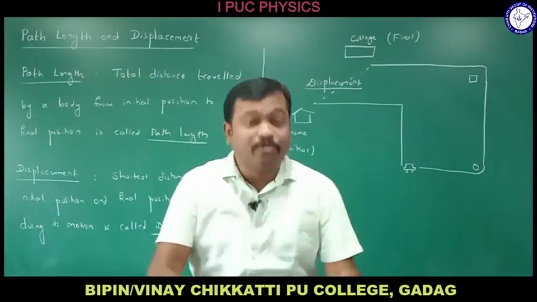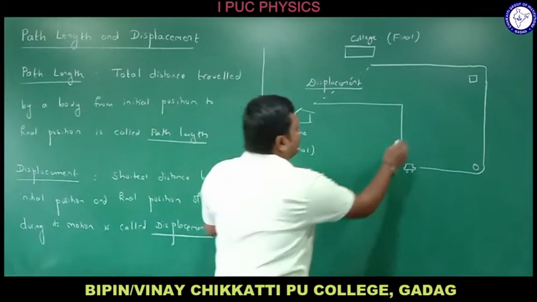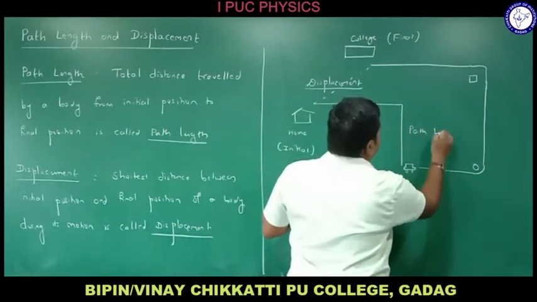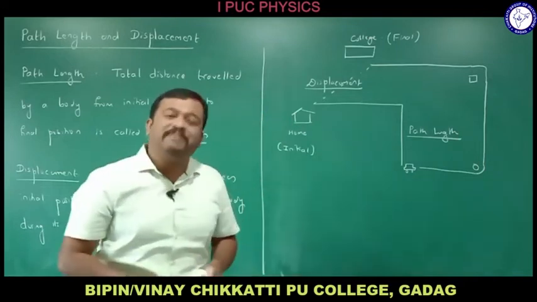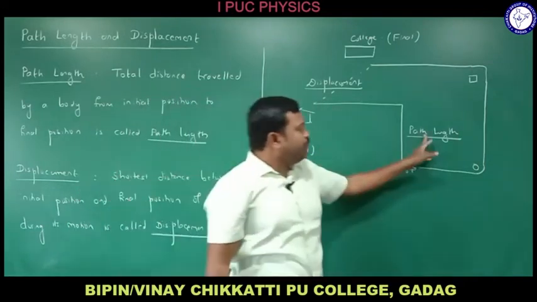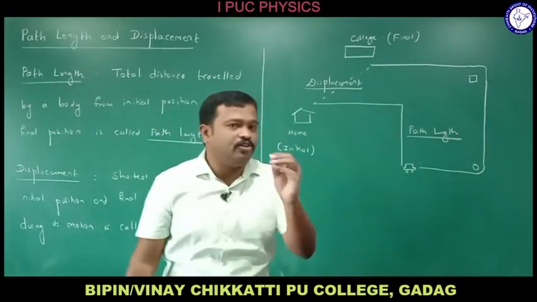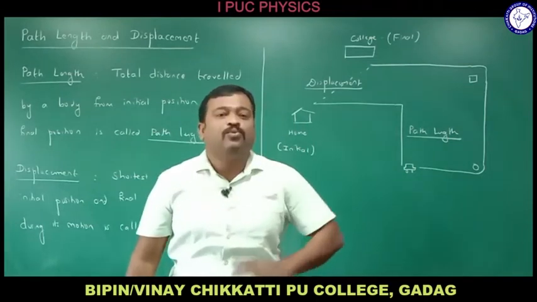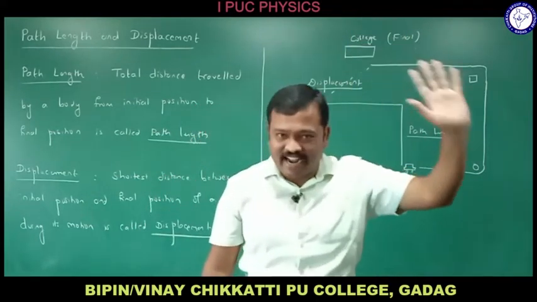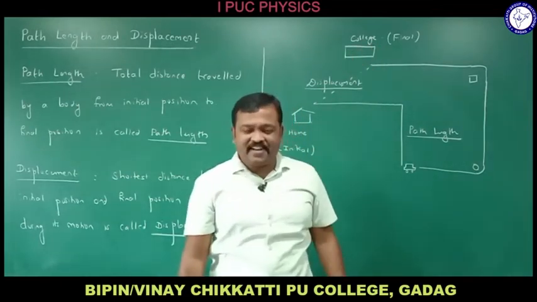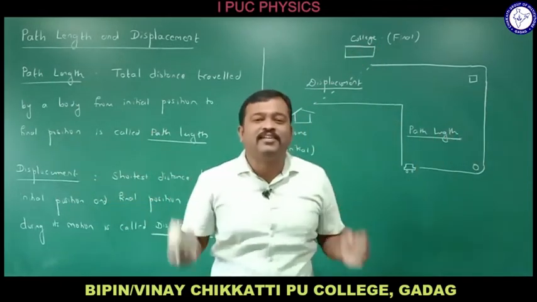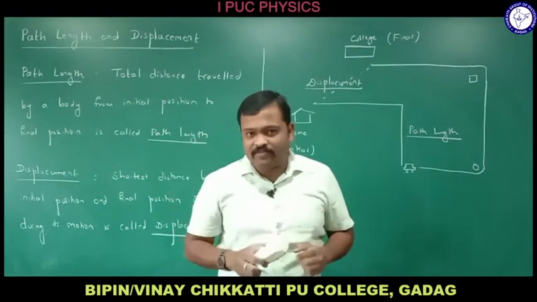So in day-to-day life we consider path length a lot, right? Usually we go with the path length compared to displacement. If you compare, you will be using path length a lot in day-to-day life. So what is path length? It is the total distance traveled by a body from initial position to final position. The shortest distance is called displacement. So that is the difference.